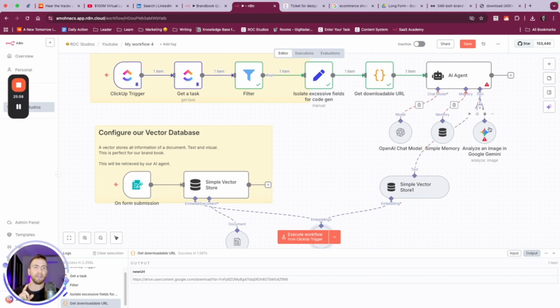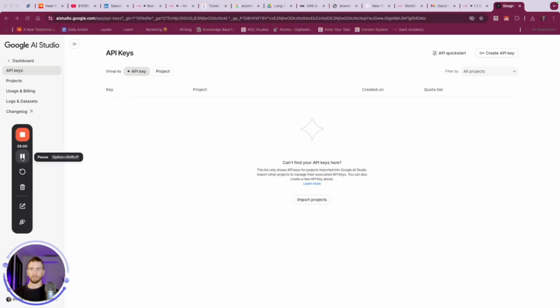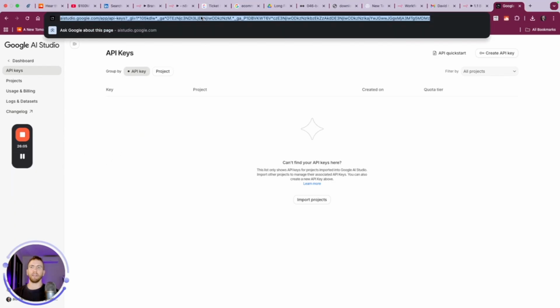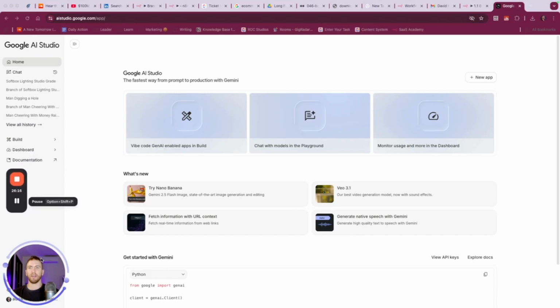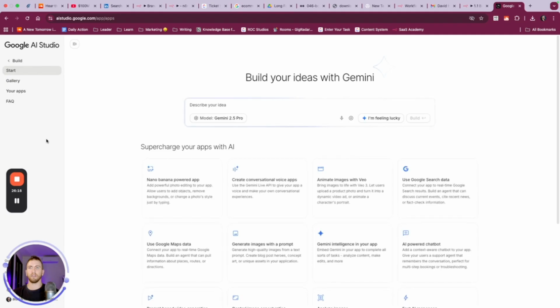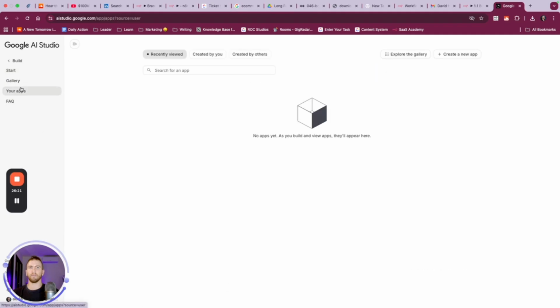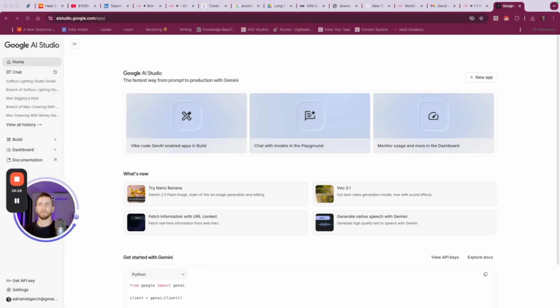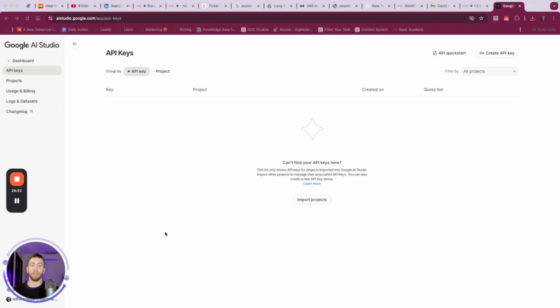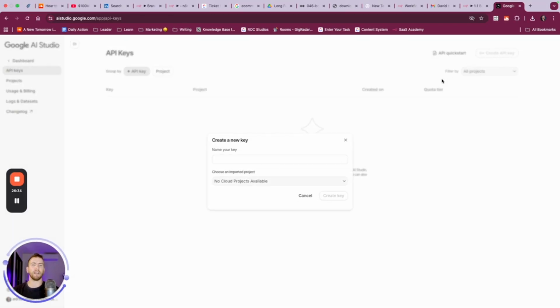I'll be right back. Let me get these Gemini credentials. Actually, I figured this would be a good lesson. So what we can do is go to Google AI Studio, aistudio.google.com. Instead of going to Nano Banana and wasting your time there, we want to go to the bottom left and click Get API Key. Great, we can import projects, but let's just create an API key.